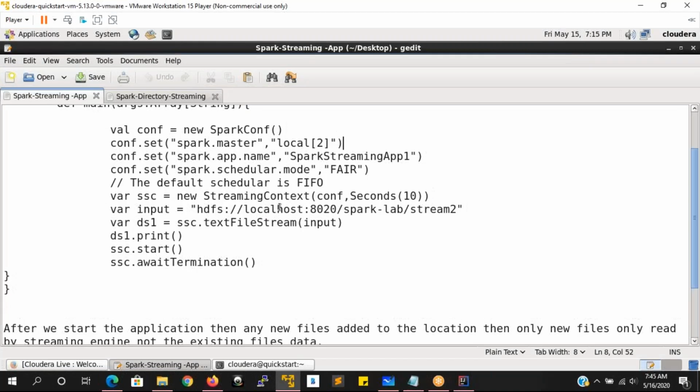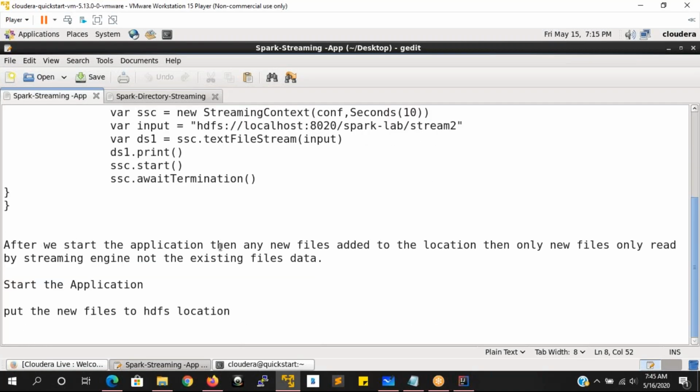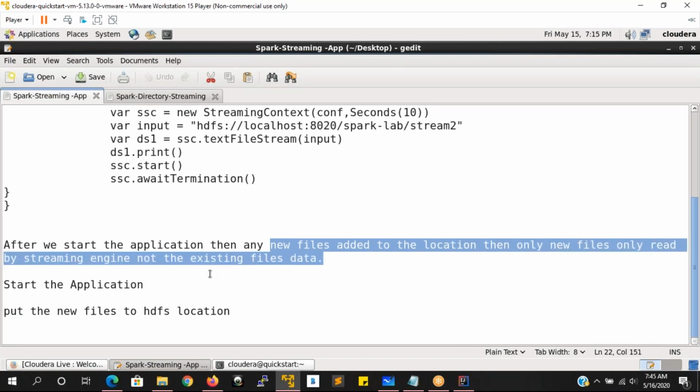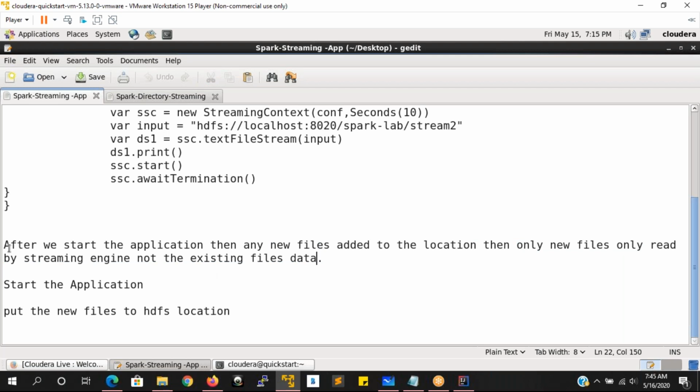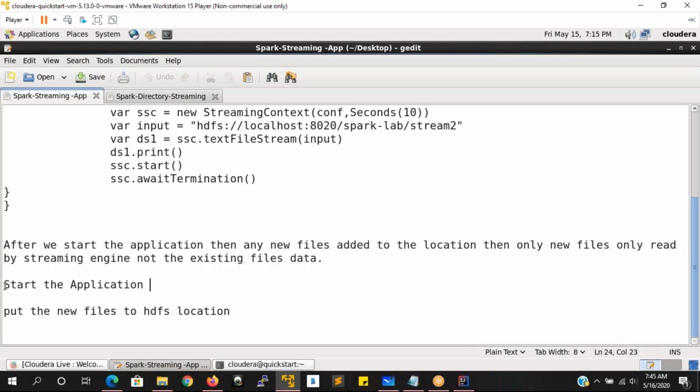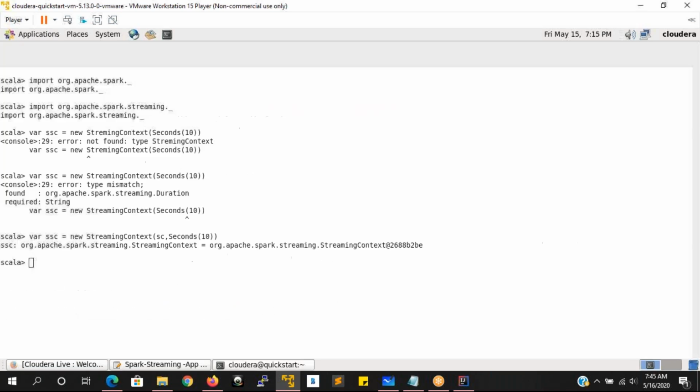Before we start the application, first of all we start the application, then we are going to add the new files to the location. Then only those new files will be read by the streaming engine, not the existing files in the data. So this is the first thing to be remembered. Then we'll start the application and put the new files to the HDFS location.